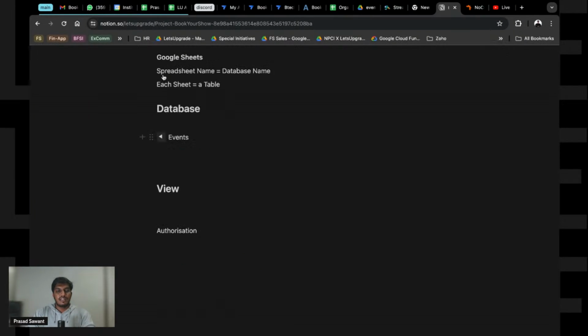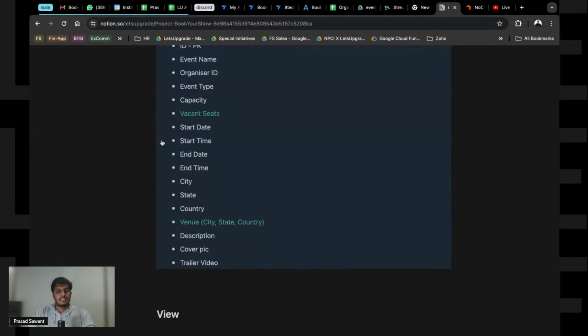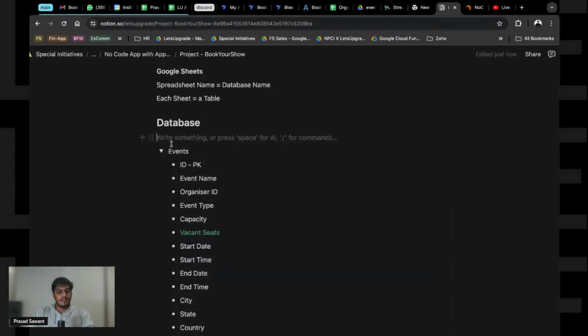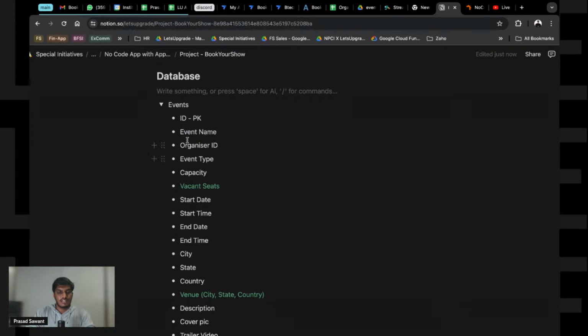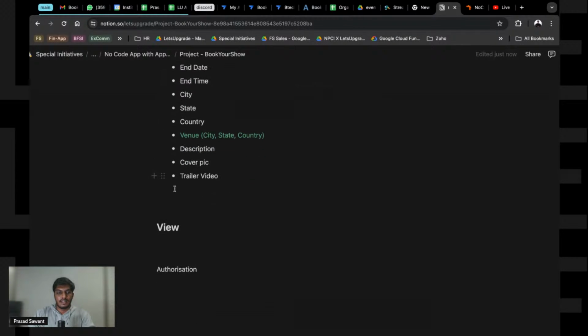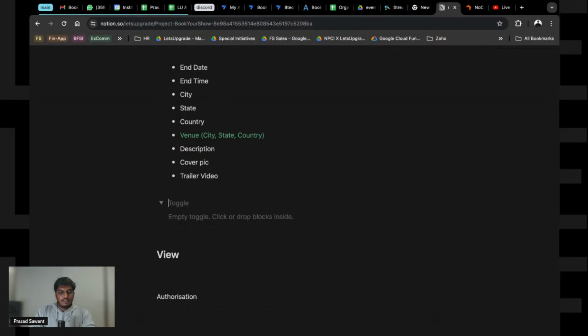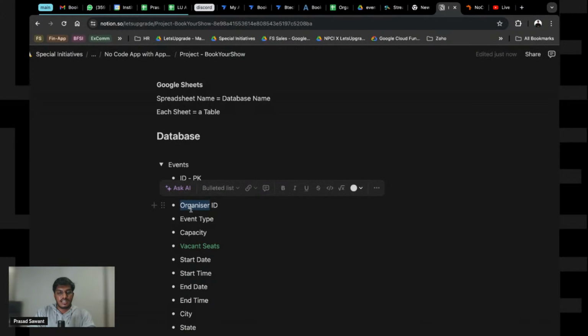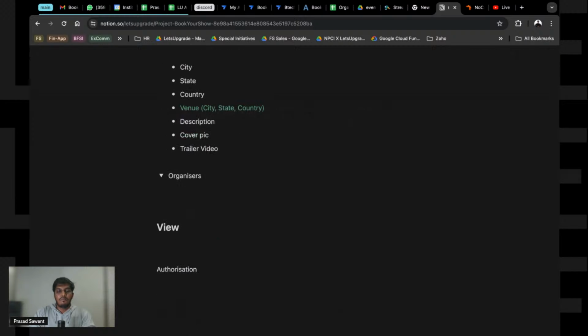Now once we're done with the events, let's keep this aside and let's have an organizer. Since we are taking organizer ID, we need to have everything to link this organizer ID. Now we will start creating another table, a separate sheet, organizers. What is going to go in the organizers is basically this organizer ID that we are referencing here. So how many of you do not know the concept of primary keys and foreign keys? Let me know in the chat real quick so I can spend a couple of minutes explaining that.